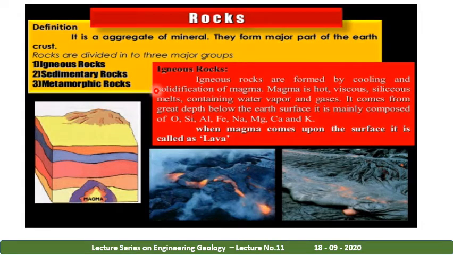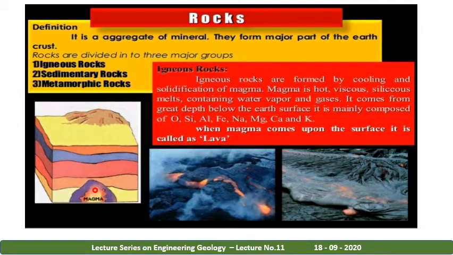So what is igneous rock? Igneous rocks are formed by cooling and solidification of magma. Magma is a hot, viscous, siliceous melt containing water vapor and gases. It comes from great depth below the earth's surface. It is mainly composed of oxides, silicates, aluminum, iron, magnesium, potassium. When magma comes upon the surface, it is called lava.